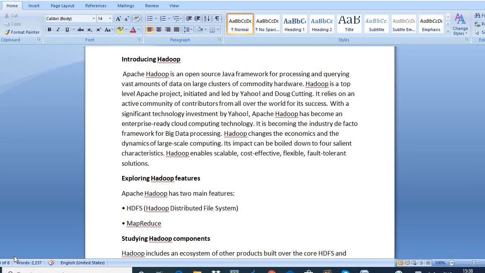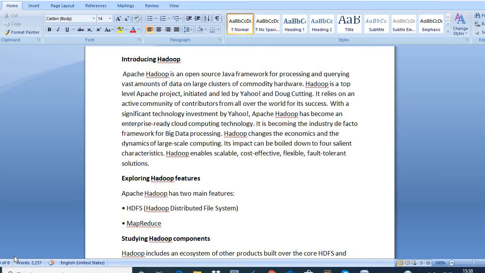Apache Hadoop is an open source Java framework for processing and querying vast amounts of data on large clusters of commodity hardware. Hadoop is a top level Apache project initiated and led by Yahoo and Doug Cutting. The main company behind the Apache Hadoop project is Yahoo and the person is Doug Cutting.